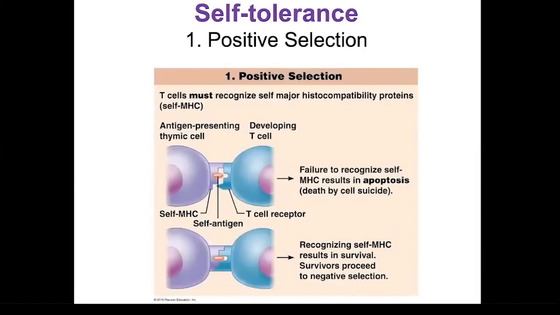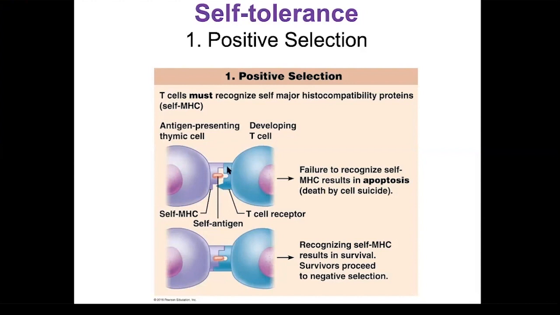During positive selection, T cells must be able to recognize the MHCs on your body cells. On the left, this cell here is a cell in your thymus. This is an MHC. Remember, MHCs are unique to you unless you are an identical twin, and the structure of the MHC is genetically determined. It is a protein. The thymic cell with the MHC self-antigen complex displays this to the T lymphocyte that is undergoing the maturation process, which is the blue cell.